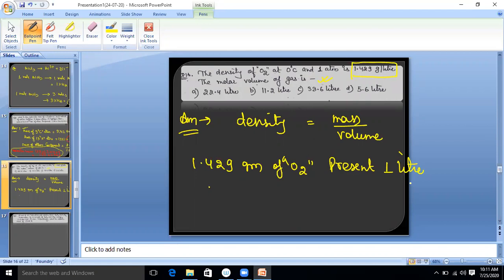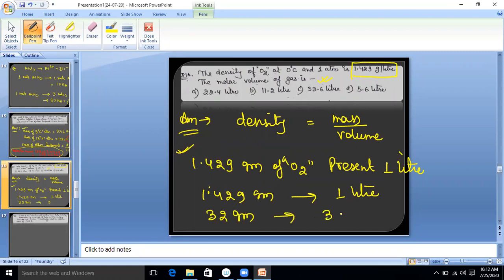Clear now? This concept is clear? Now solve the molar volume of the gas. We know 1.429 gram is present in 1 liter. So what is the molecular mass of oxygen? 32 gram.